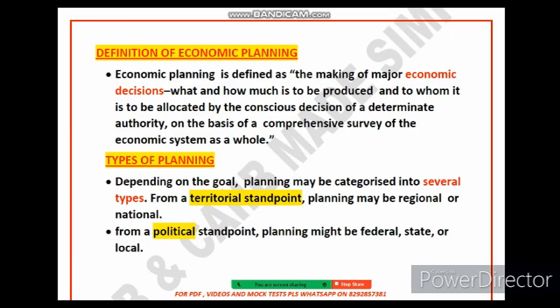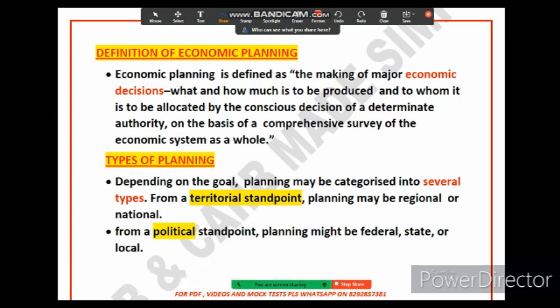So friends, let's see how economic planning has been defined. Economic planning is basically the process of making decisions about how to allocate resources in an economy. So we have resources, and how to allocate these resources, this is all about economic planning. It includes decisions about what goods and services to produce, how much to be produced, and who will produce all these goods and services.